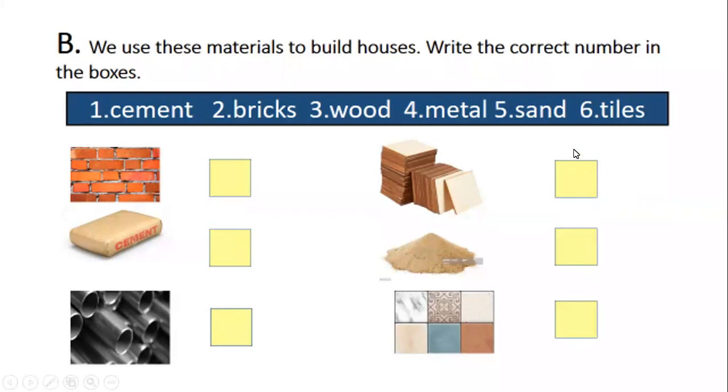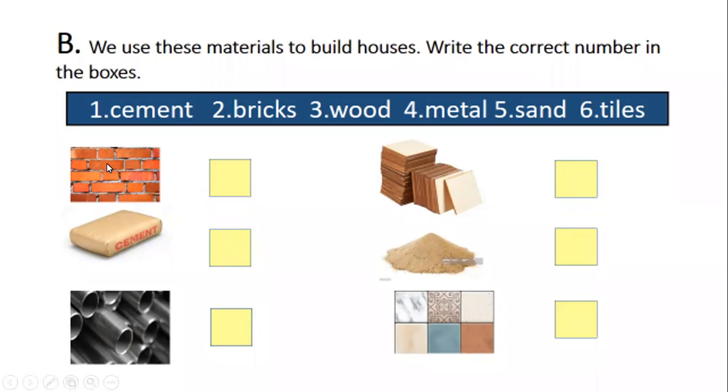Okay, yesterday you have learned about the work pages, and again we will revise. Activity B, we use these materials to build houses. Write the correct number in the boxes. So in the rectangular shape, you can see different materials names. Number one, cement. Number two, bricks. Number three, wood. Number four, metal. Number five, sand. And number six, tiles. And you will write the relevant number.